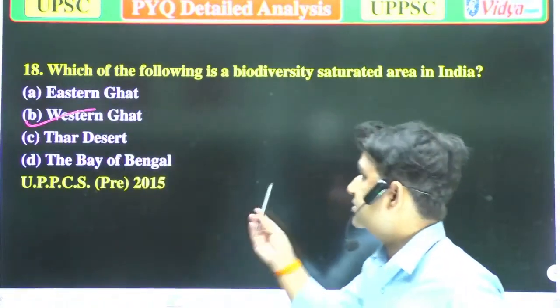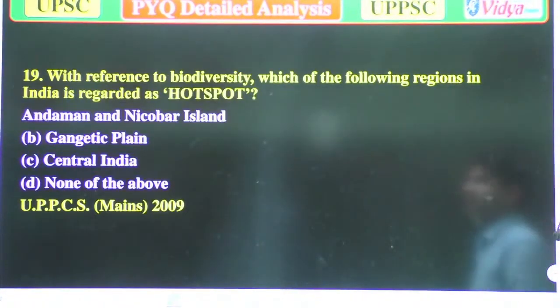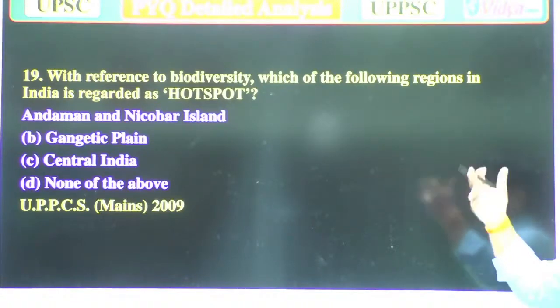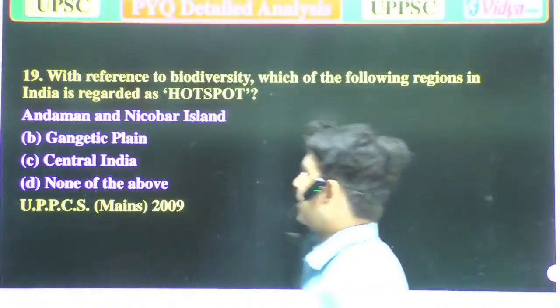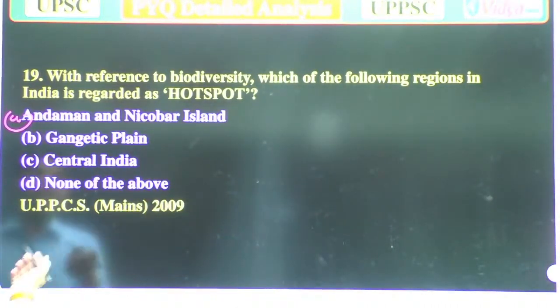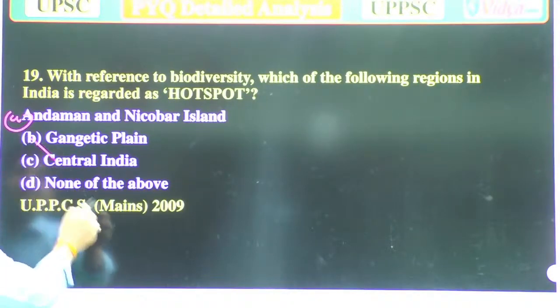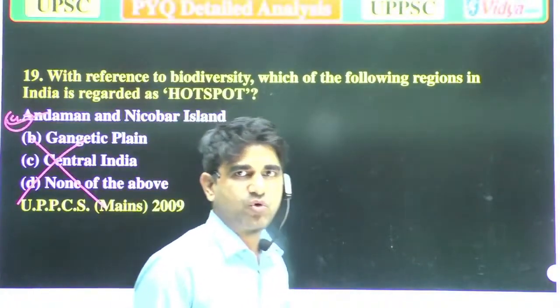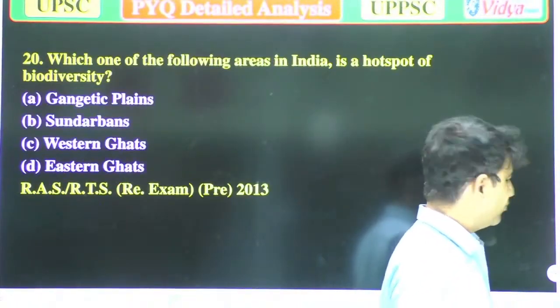Our next question is, with reference to biodiversity, which of the following regions in India is regarded as a hotspot? Again, we are talking about the hotspots. A, Andaman and Nicobar Islands. B, Gangetic Plains. C, Central India. And D, none of the above. So the others are wrong. Andaman and Nicobar Islands are the correct answer because these are areas of more biodiversity. Now we'll move to the next question.